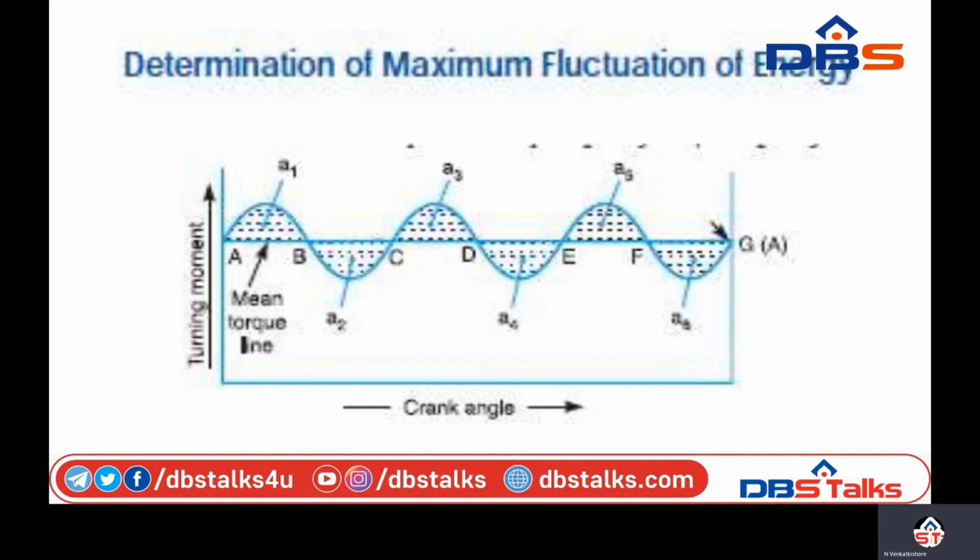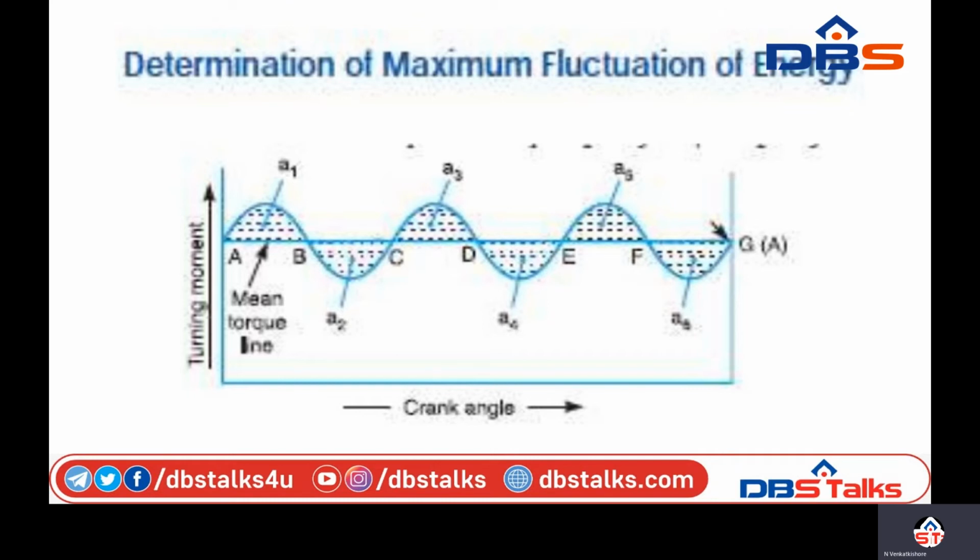The energy at C is E plus A1 minus A2, since there is a negative loop, A2.